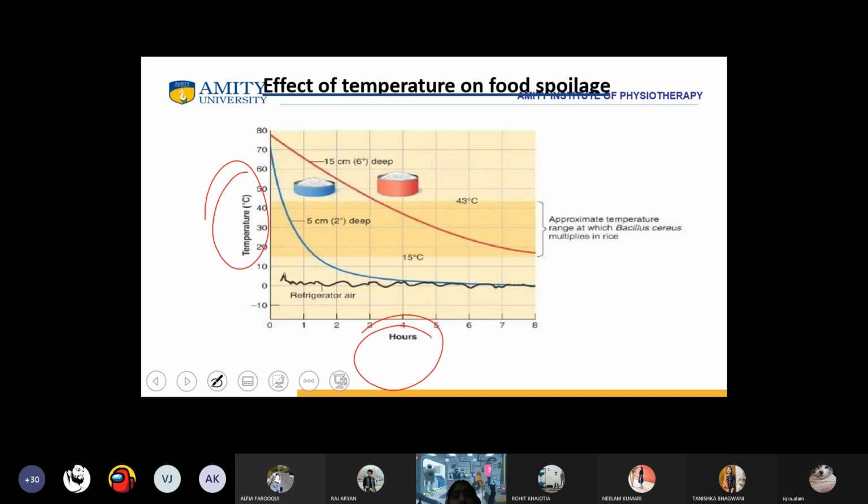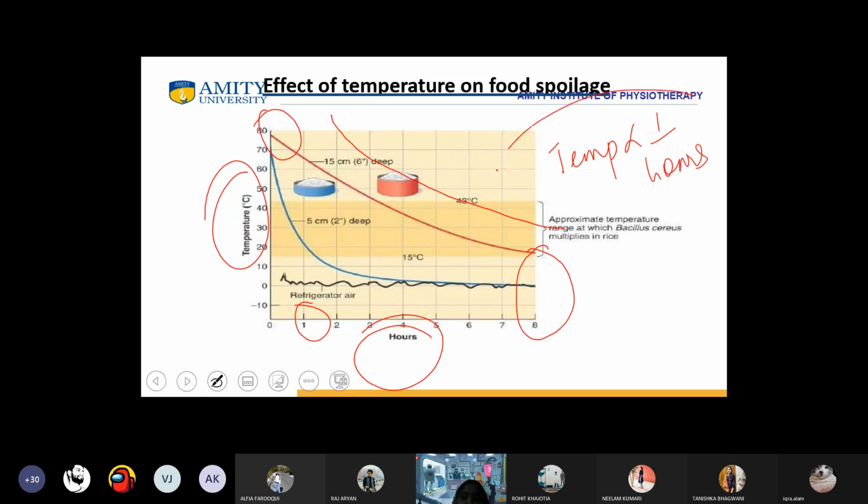Hours also make a big difference. You are seeing the depletion happening, so more hours are needed. But if the temperature is higher, then the hours are fewer. Right? So the temperature and hours are inversely proportional to each other. All of you agree? If the temperature is higher, the food will spoil in fewer hours, but if the temperature is lower, more hours will be needed. This is just an example of Bacillus cereus multiplying in rice.